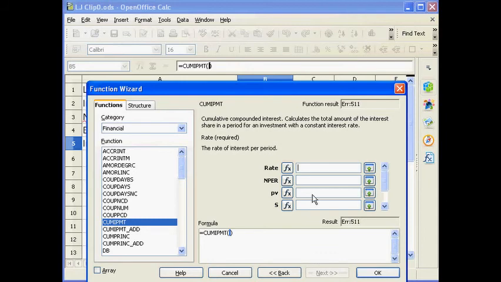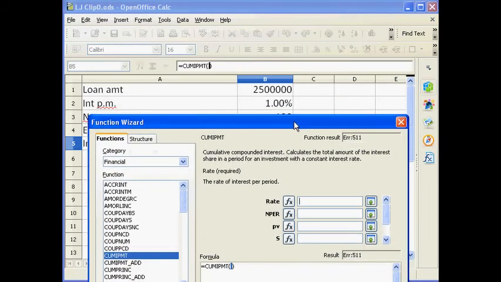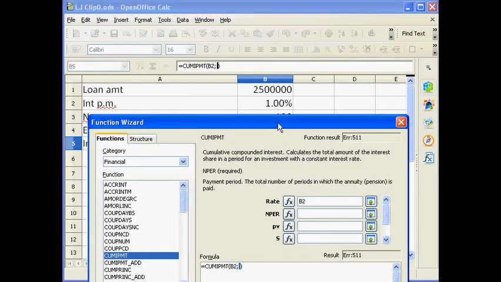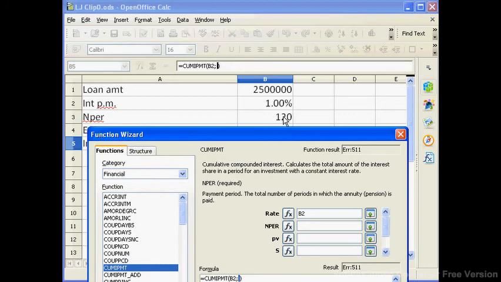Next, and what is the rate? Let's click the rate from here. Okay, here we can enter the rate, and here we can enter the NPER. PV is 25 lakhs. Unlike other functions, we should not use a negative symbol inside this function. So I'm not using a negative sign. Let me select it.